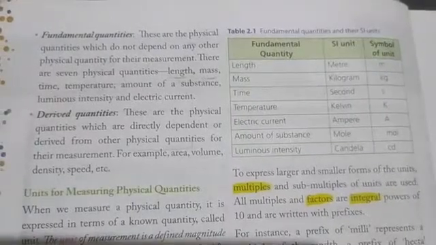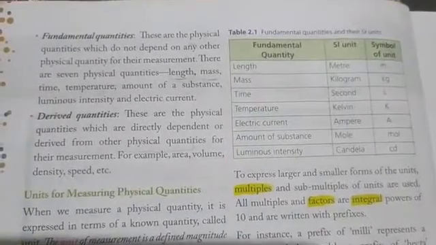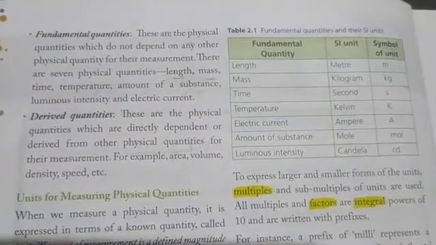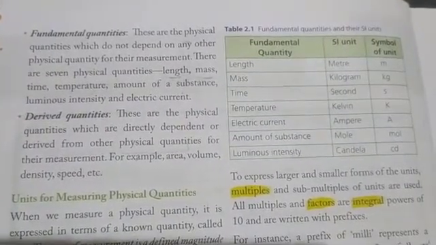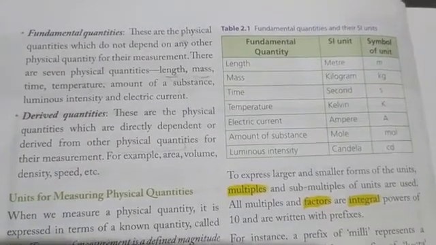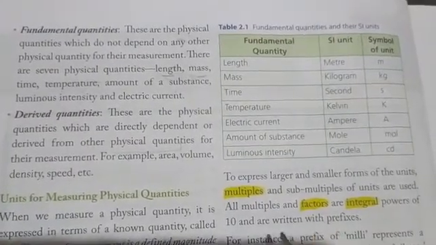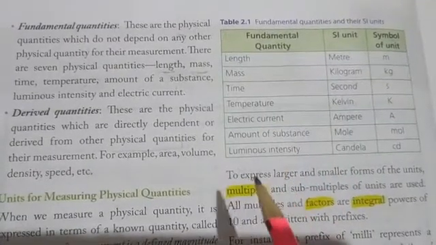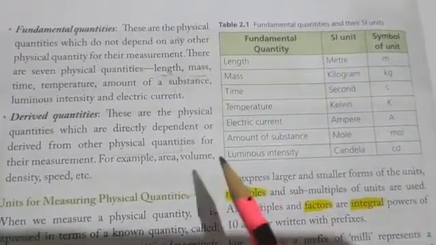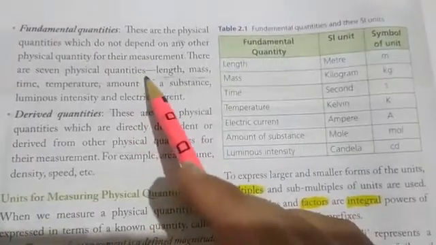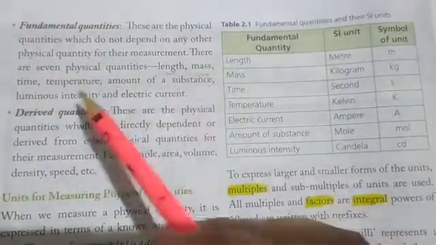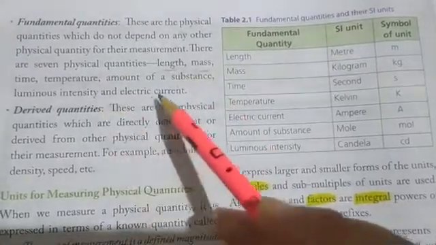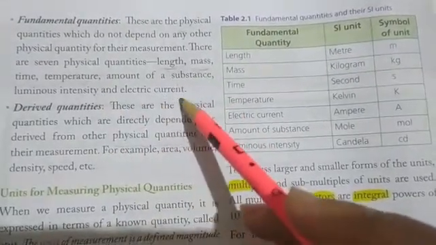Now, what are fundamental quantities? The physical quantities which do not depend on any other physical quantity for their measurement are known as fundamental physical quantities. मीन्स जो फिजिकल क्वांटिटीज मेजरमेंट के लिए किसी दूसरी फिजिकल क्वांटिटी पे डिपेंड नहीं करती हैं, उनको हम बोलते हैं फंडामेंटल क्वांटिटीज. There are 7 physical quantities which are fundamental: length, mass, time, temperature, amount of a substance, luminous intensity and electric current. All these are fundamental.